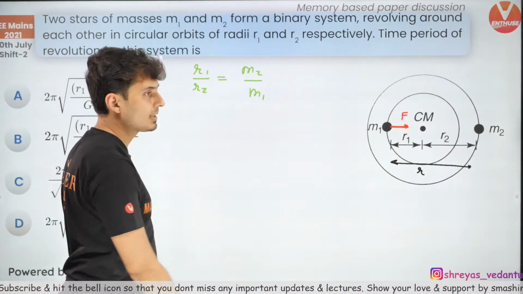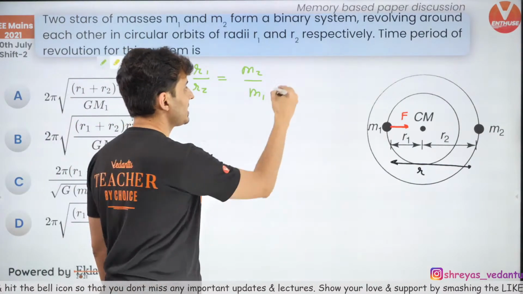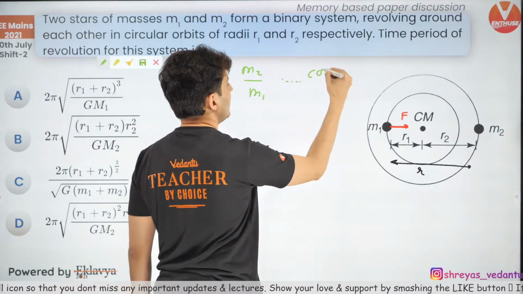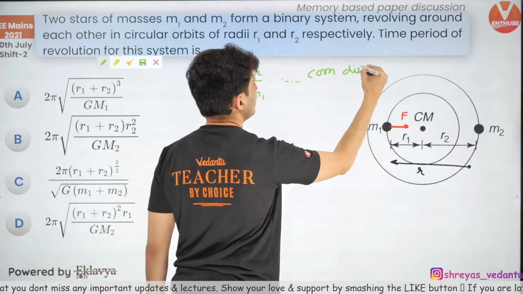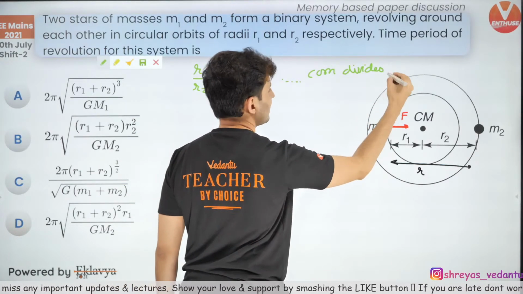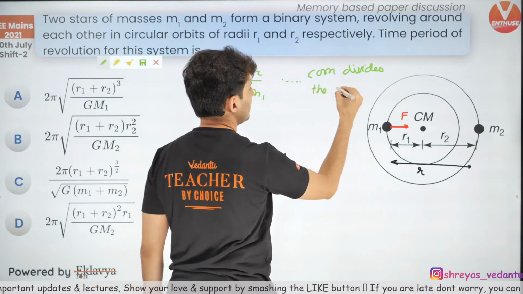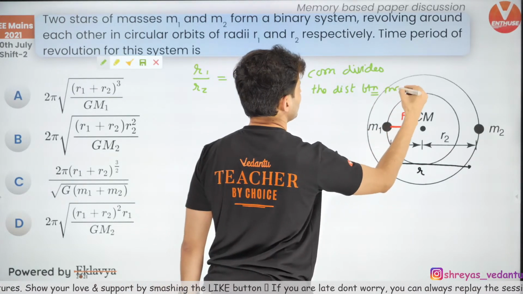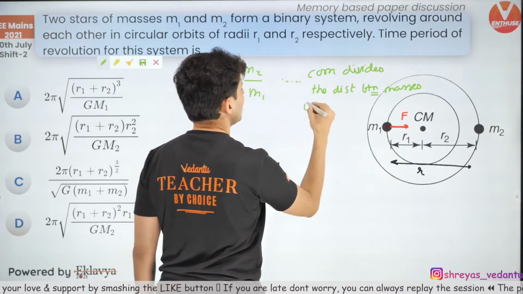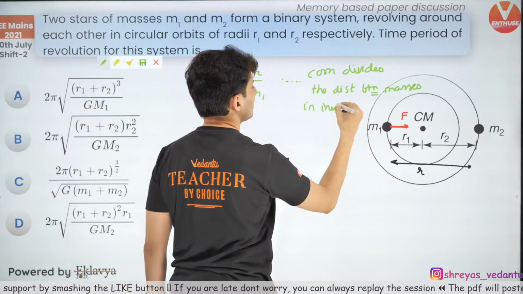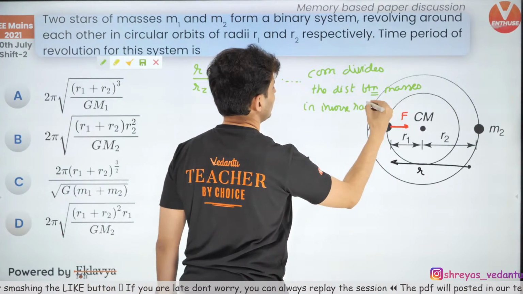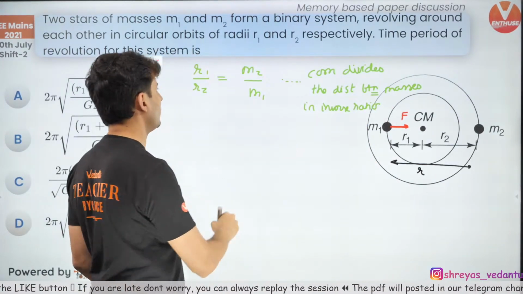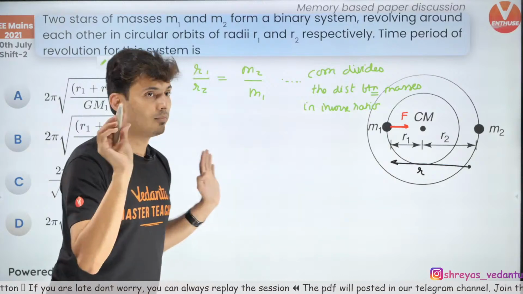How did I know this? There is a property of center of mass. And what is that property? Center of mass divides the distance between the masses in inverse ratio. This is the standard result which you should know. So r1 by r2 will be m2 by m1.